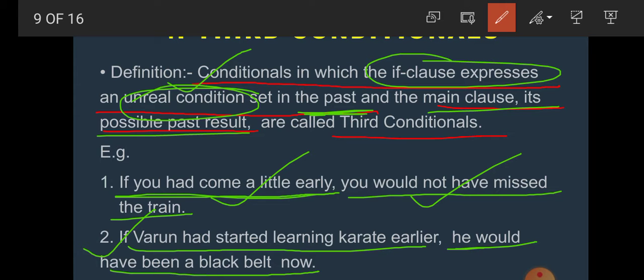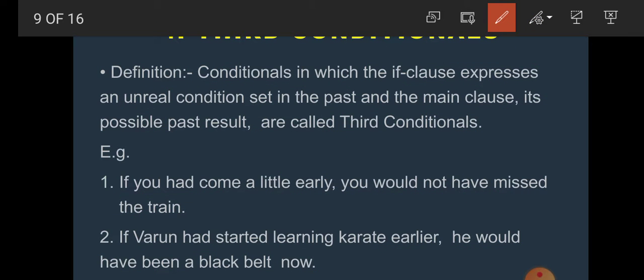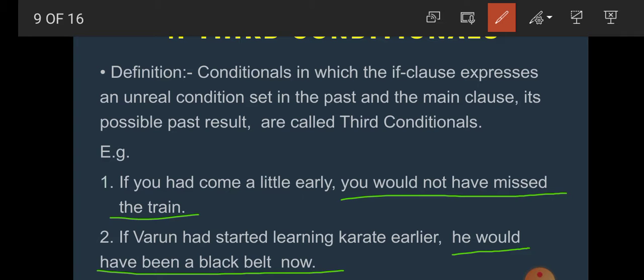So this is, students, an unreal condition. The condition is not real. These are unreal conditions in the if clause, and the main clause expresses what? The possible result in the past. What is the main clause here? You would not have missed the train, this is the possible result. Again the second sentence, he would have been a black belt now. This is again unreal, a possible past result.